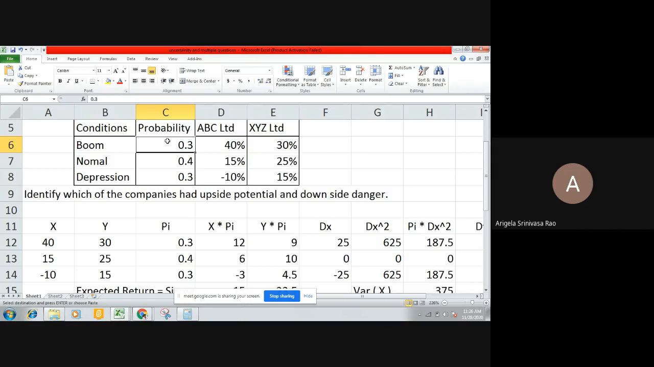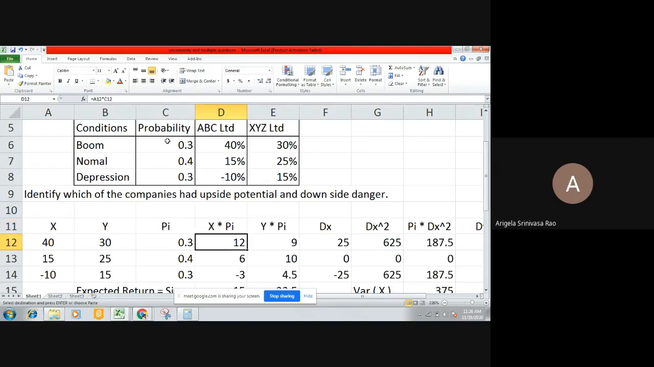In the boom situation, you may get 40%, but for that the chance is 0.3. In normal circumstances, you may get 15%, and for that 0.4. Under depressive conditions, you may end up with a loss of minus 10%, and for that the chance is 0.3. And putting those x values and probabilities, my next duty is to multiply x values and the probability values.